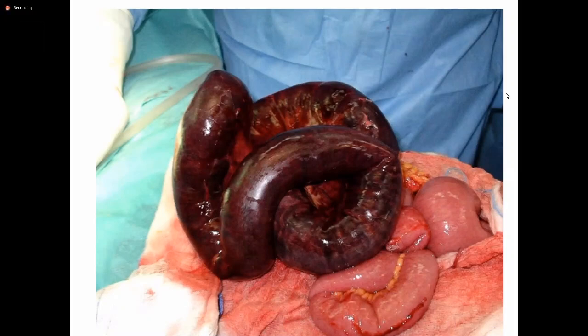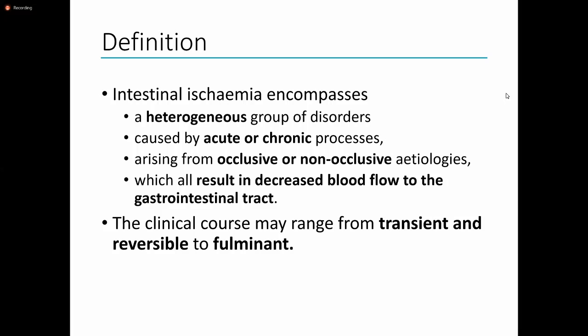So the definition here is a little bit clunky, but this is about as good as I could get. Intestinal ischemia encompasses a heterogeneous group of disorders. And I think that's important to emphasize because today I'm going to talk about a range of conditions. Some are often benign and some are often fatal. It can be caused by processes which are either acute or chronic, and that's really all about the presentation of mesenteric ischemia. And it can arise from occlusive or non-occlusive etiologies, by which I mean a blood vessel, usually a big artery or a big vein, is either blocked, as in occlusive, or non-occlusive, which means the artery or vein is not blocked, but the flow is low, and that results in mesenteric ischemia.